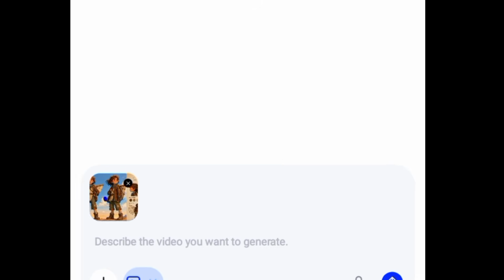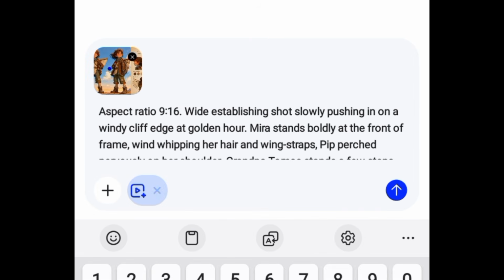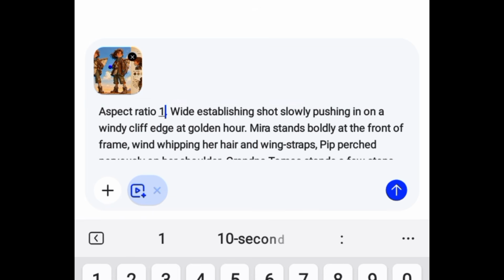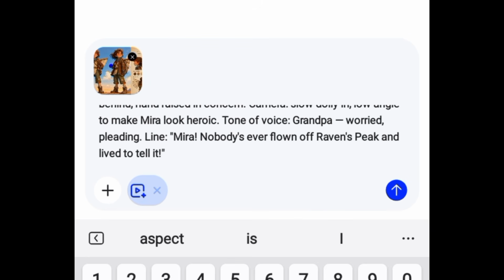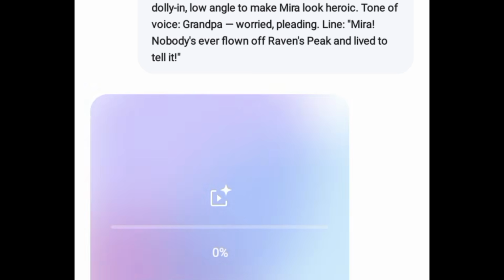So at this point, you are going to describe the video you want to generate. So come over here to paste in the prompt. Mind you, we need 16:9 aspect ratio, not 9:16. Okay, so I'm going to switch over to 16:9 aspect ratio. Okay, so we are going to wait for it to finish uploading. So it's done uploading. I'm going to click on this arrow facing upward to send. So this time, let's wait to see what the result is going to look like.